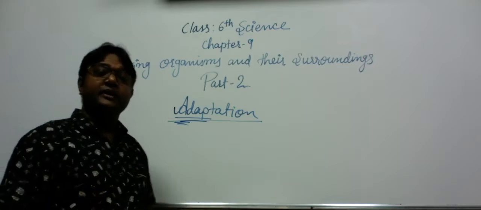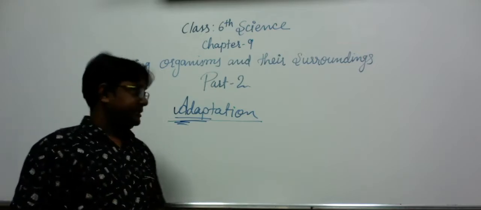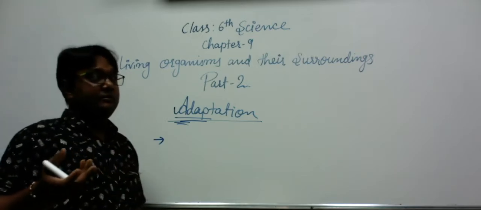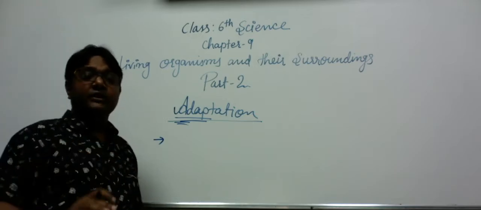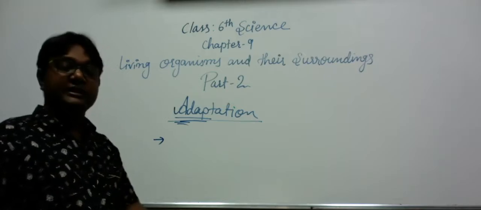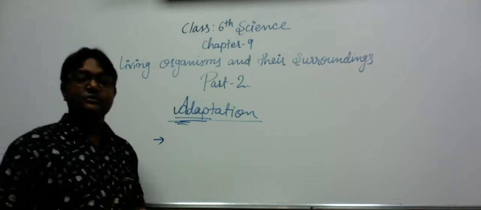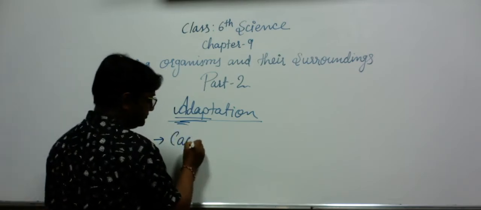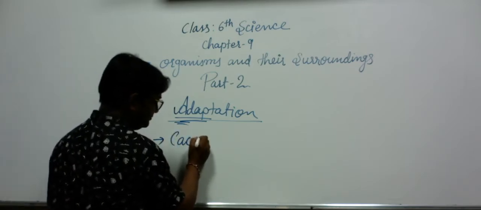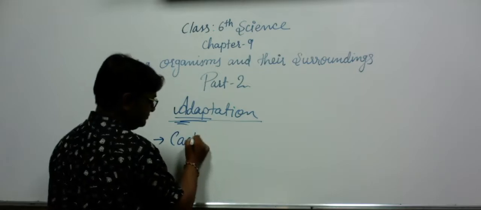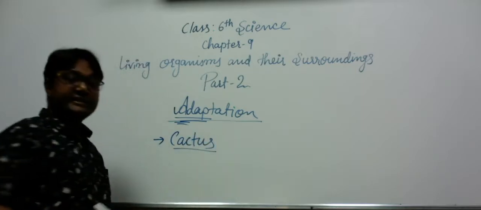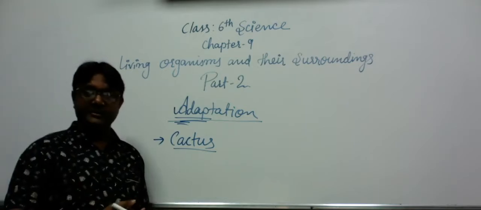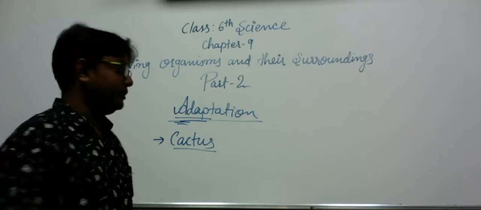How do organisms adapt certain features? They make certain modifications in themselves. Modification means changes. If we take the example of the cactus, these cactus plants grow in a dry habitat.